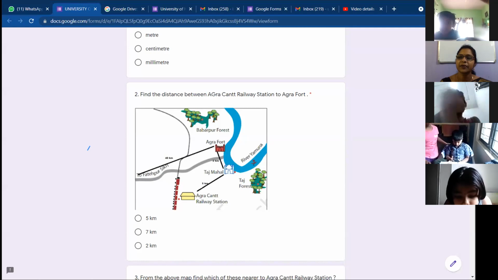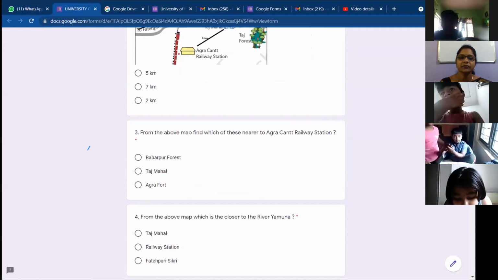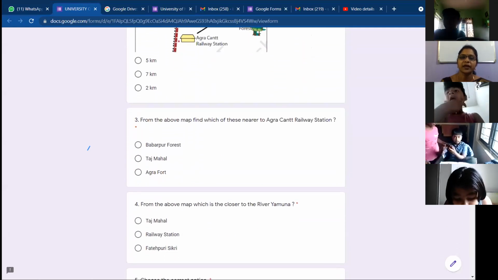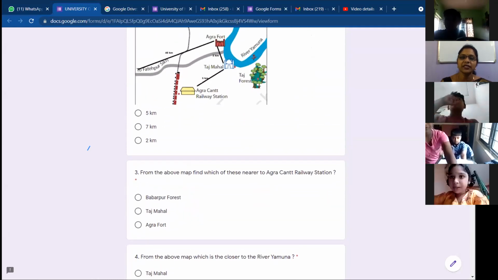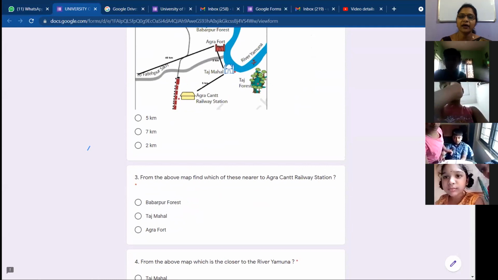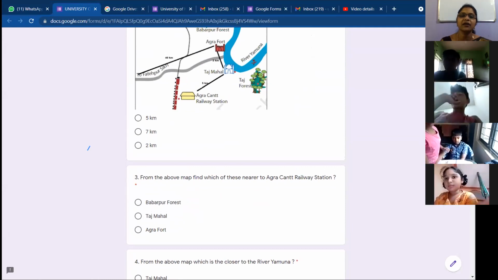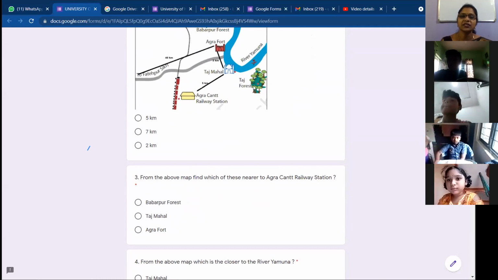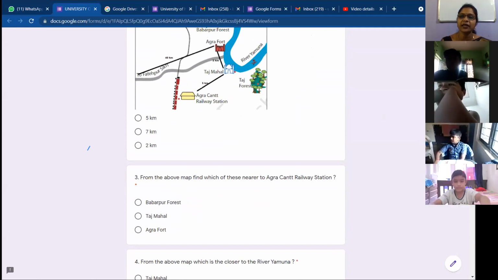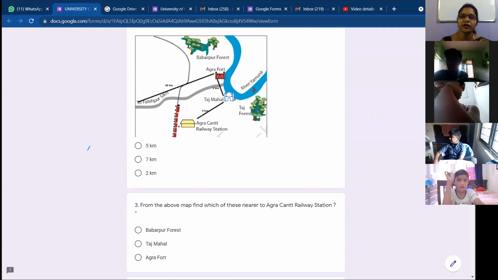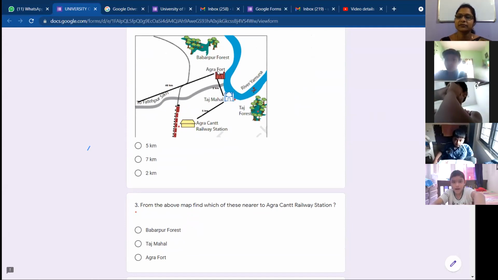Okay, let me go to next. Pradyumna, are you ready? Yes, ma'am. From the same map, which of these is nearer to Agra Cant railway station? Babarpur Forest, Taj Mahal, or Agra Fort? Which one is near to this railway station?